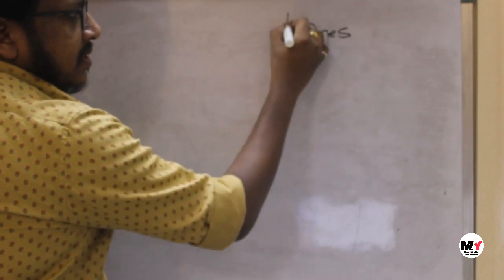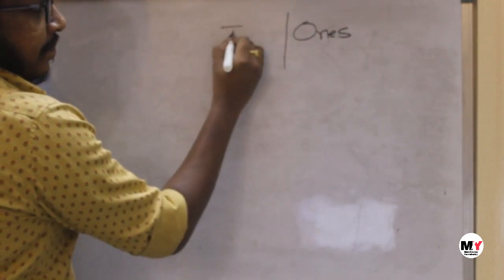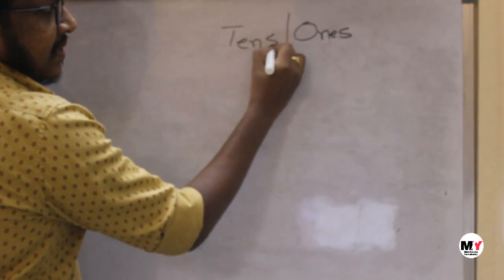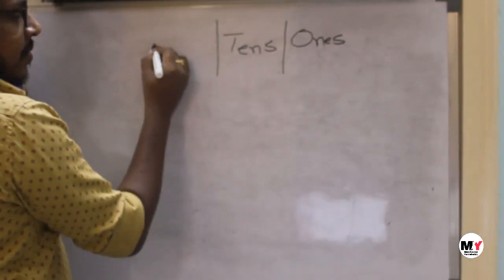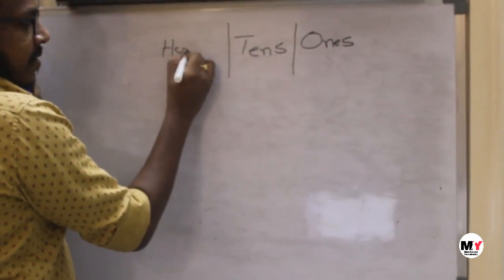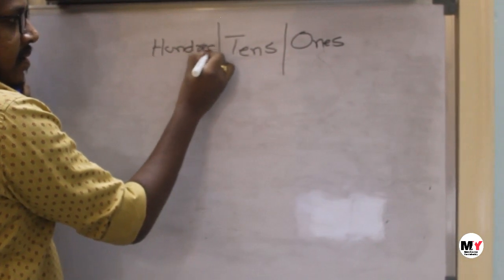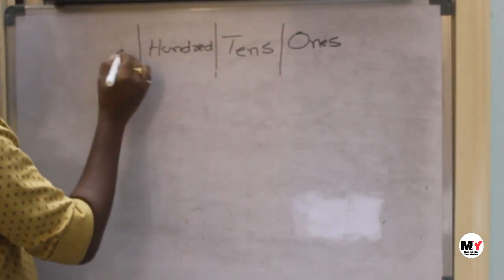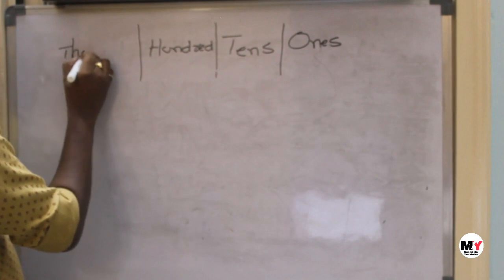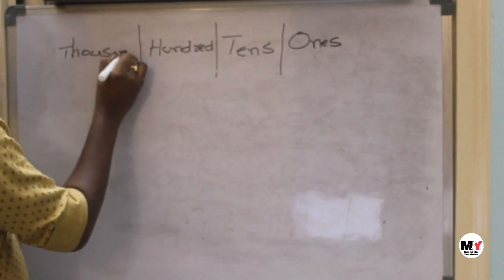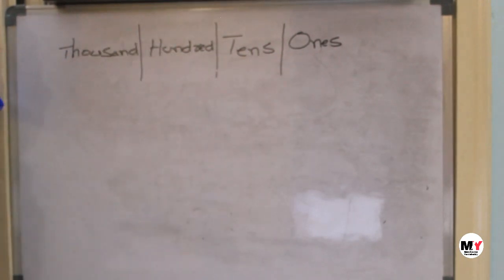Next is the tens place. After tens comes hundreds. After hundreds we get thousands. So let's learn until the thousands place today.